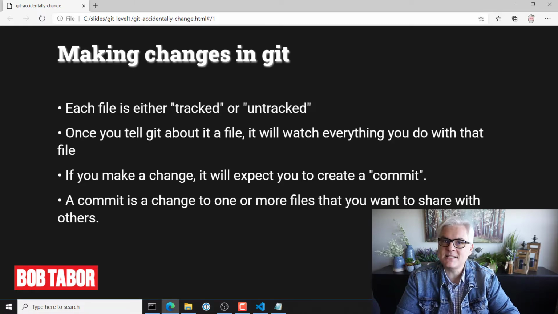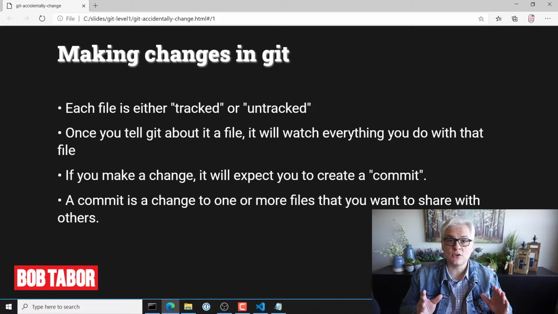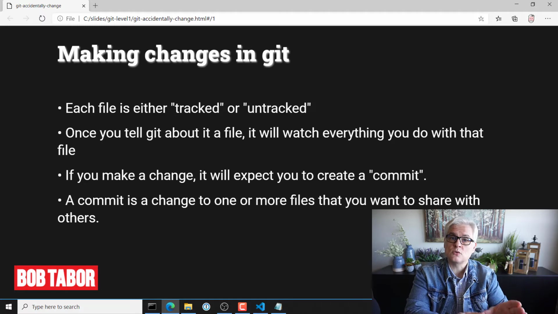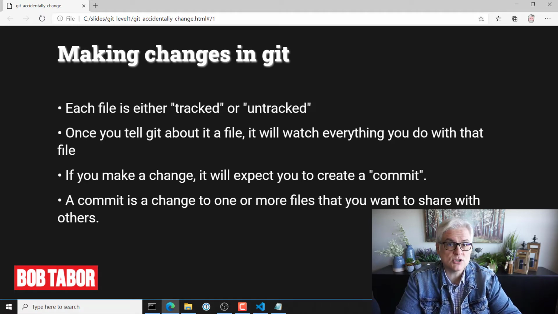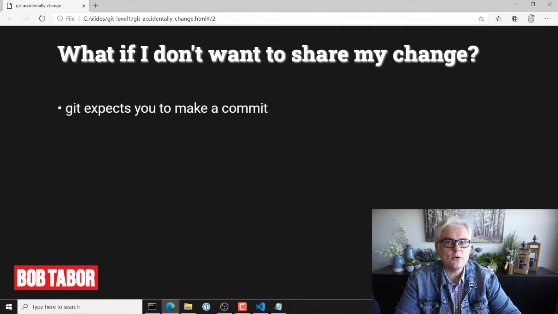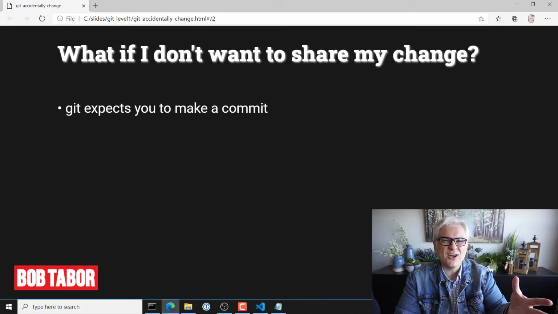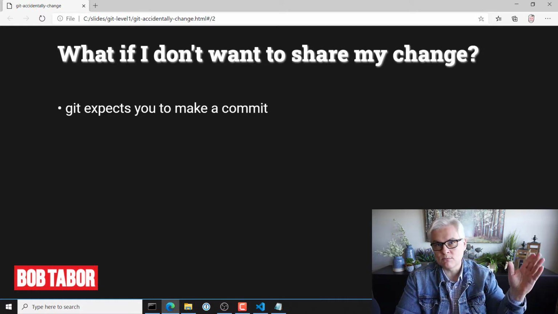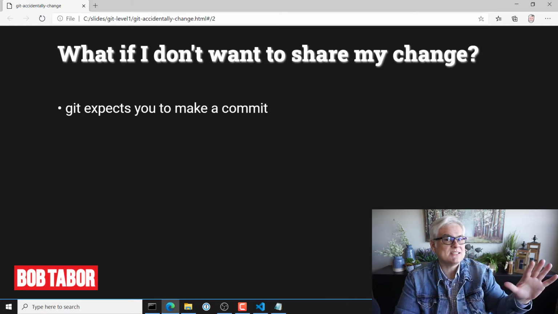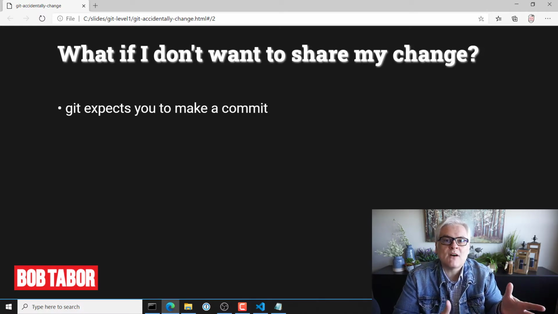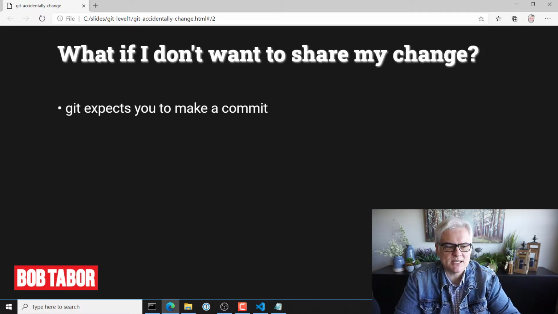So a commit is basically just one or more changes that you make to one or more files, and you intend to share those changes with other developers, or at least push them and save them as permanent changes into your repository. Now, you may have reasons why you don't want to commit a change. Like, for example, you were just following along, you're just messing around in the code, you didn't realize I was going to tell you to switch branches, and now you want to move on to a new branch, and you didn't even intend to save all that work, but Git won't let you move out of that branch. What do you do in that particular case?